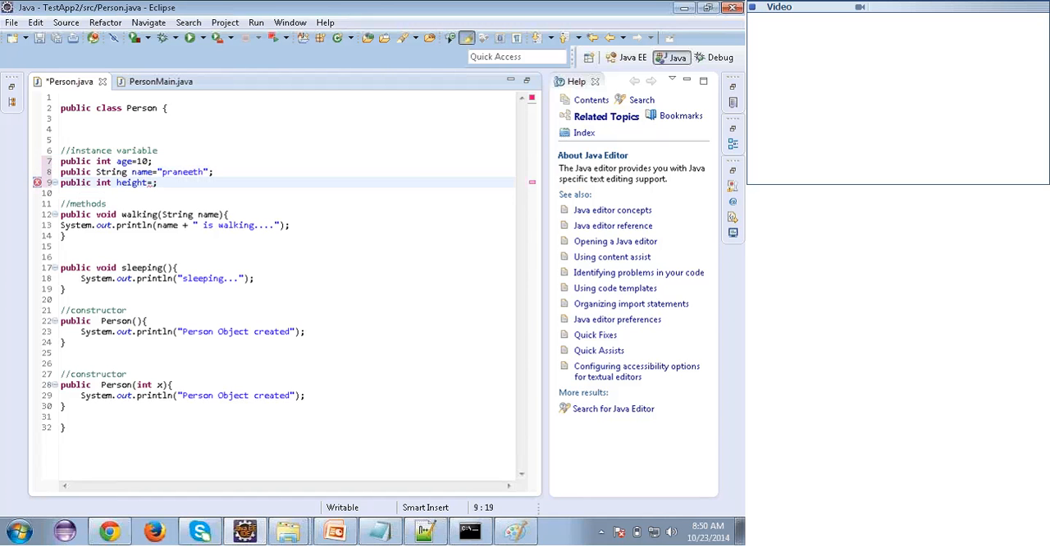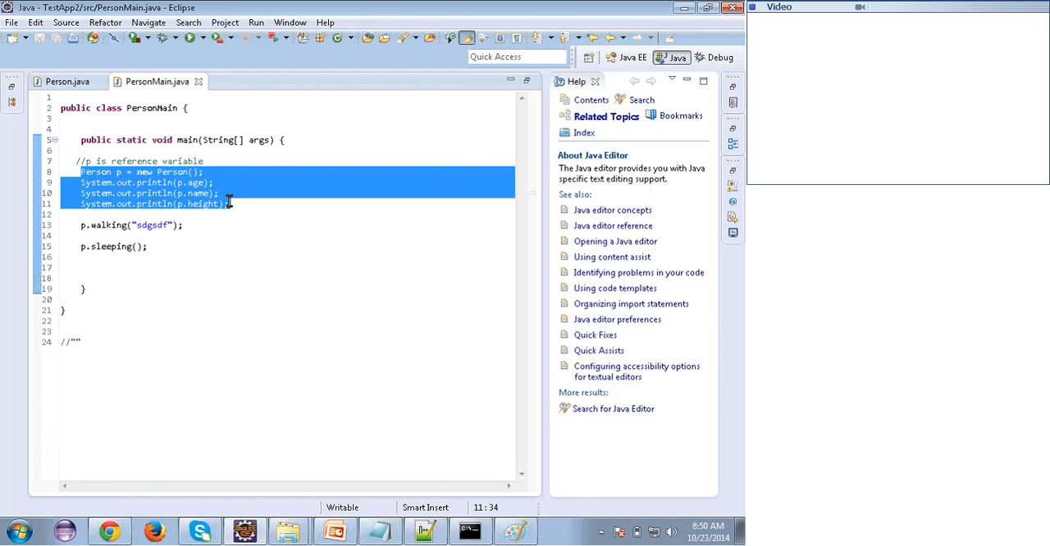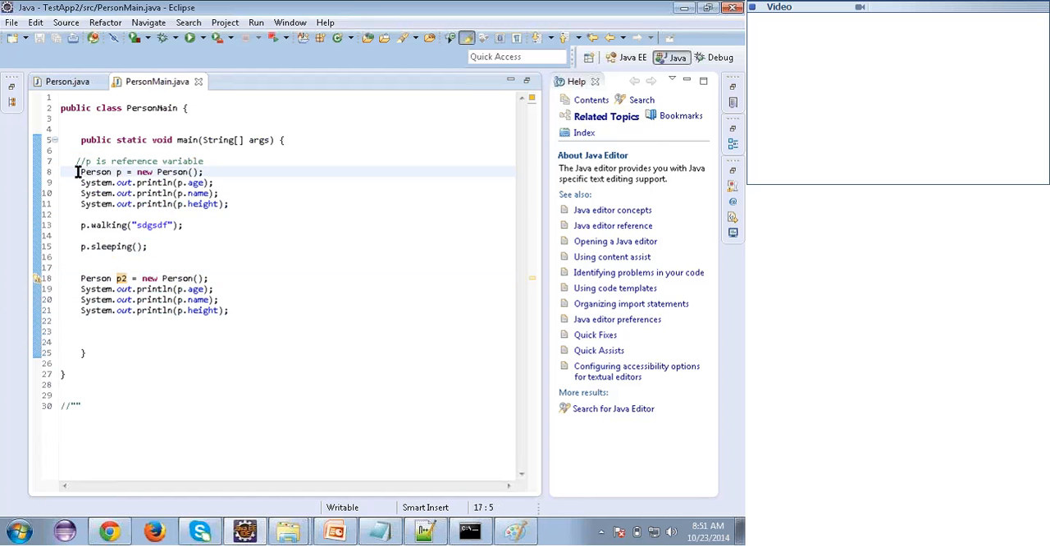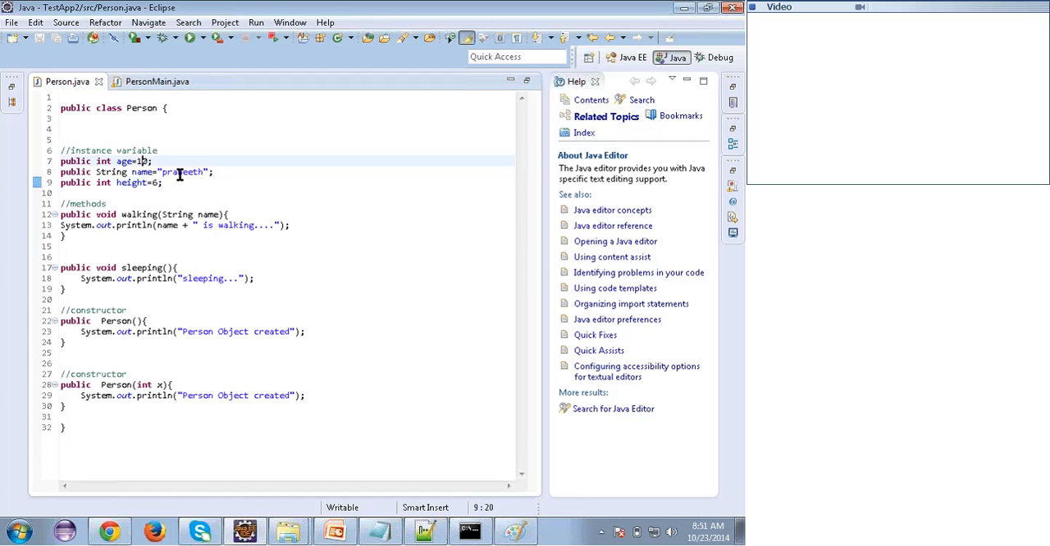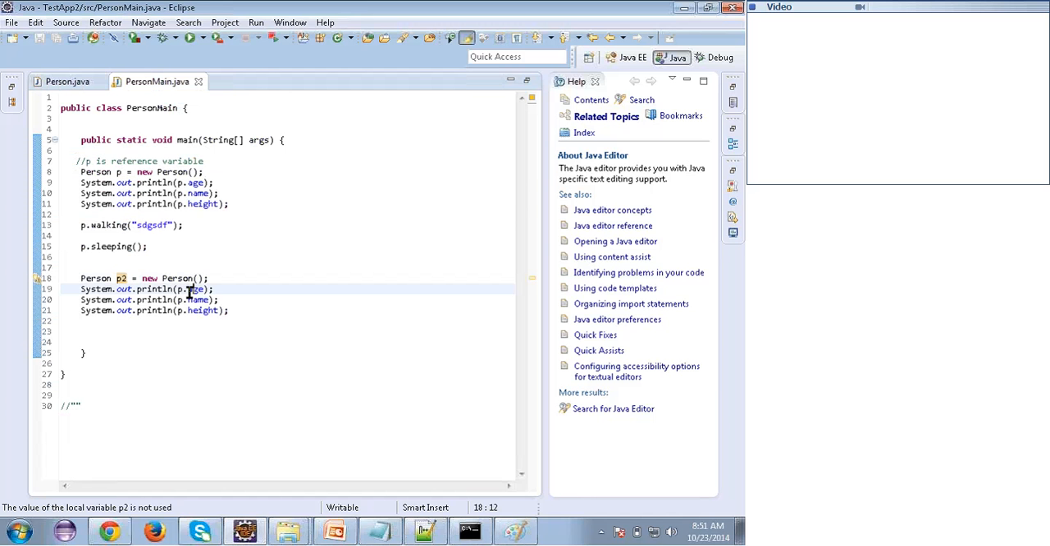Clear, understand clearly. This is very important. So I'm saying 6. So here what I'll do is copy everything, or else I'll copy these three. I'm creating one more object. See now, for the person P, what would be the values? These three, right? 10, Praneeth and 6. And person P2, for this, what would be the values? Same, right?